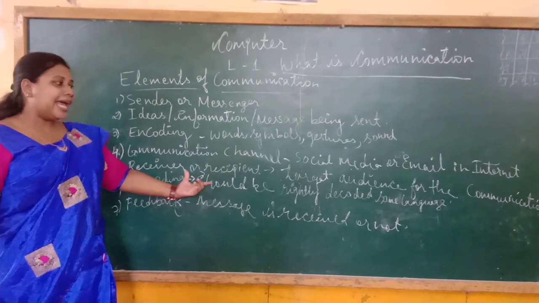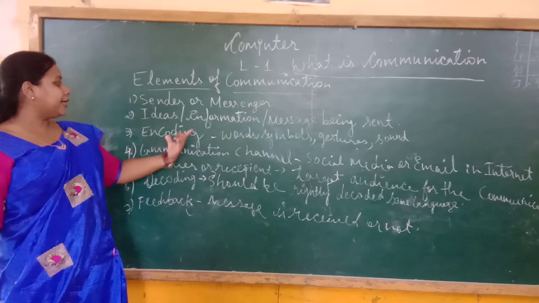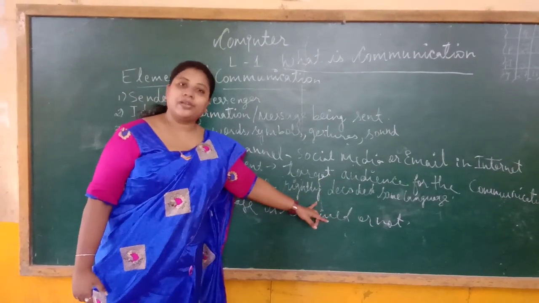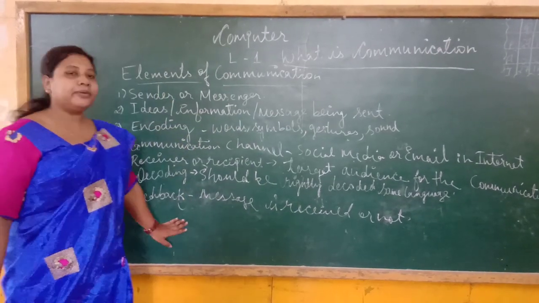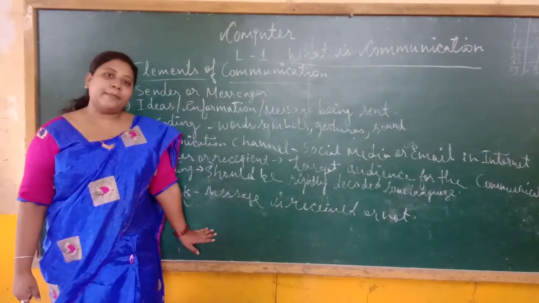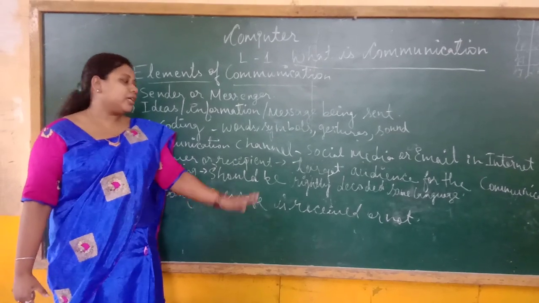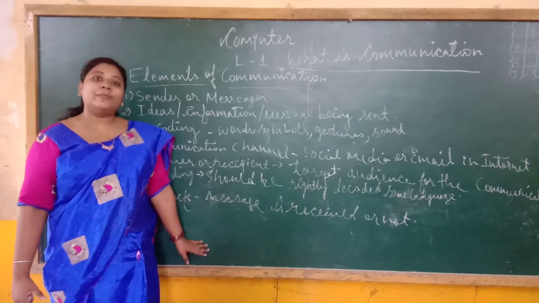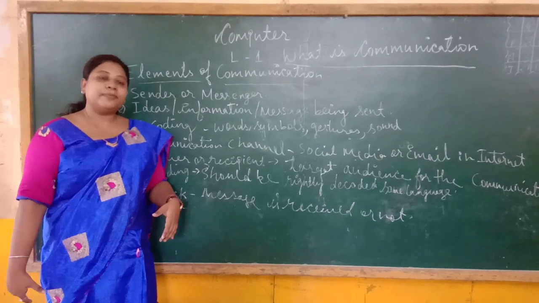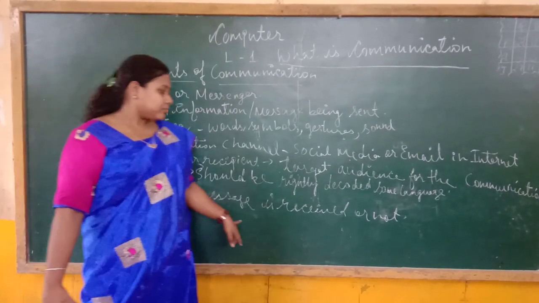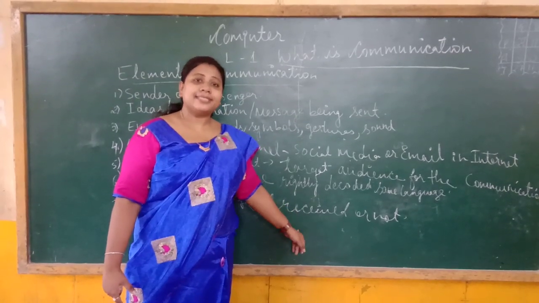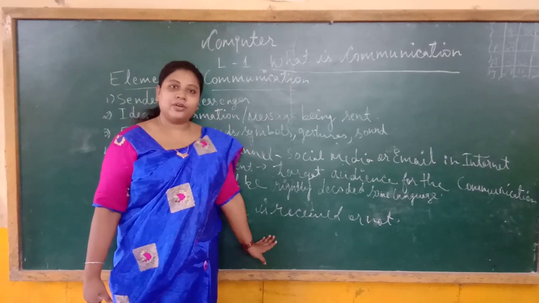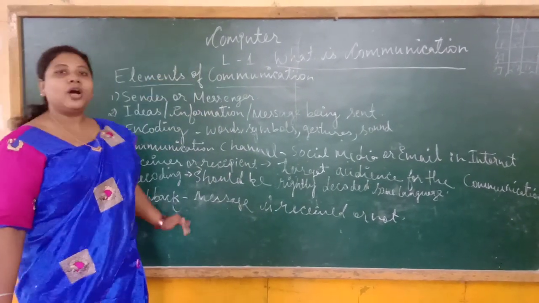Second is decoding. As I have already explained, it should be rightly decoded, in the same language. Now next is feedback. Feedback is like, for example, I am explaining this chapter, so are you able to understand or not, you can write in the comments, giving me the feedback. Same thing, whatever message you have received, you give a reply to it. That is the feedback. So these are the elements of communication.